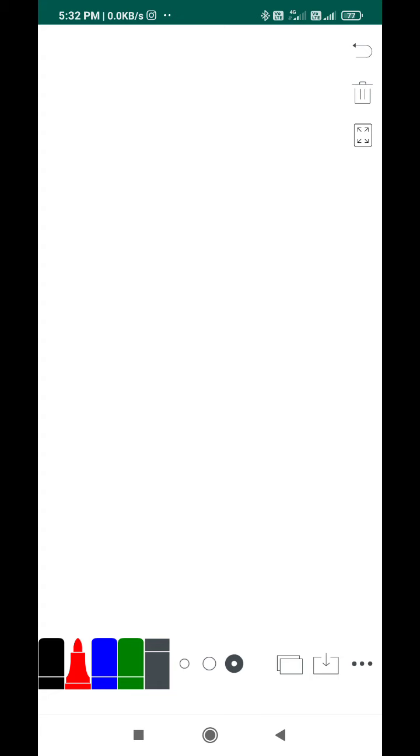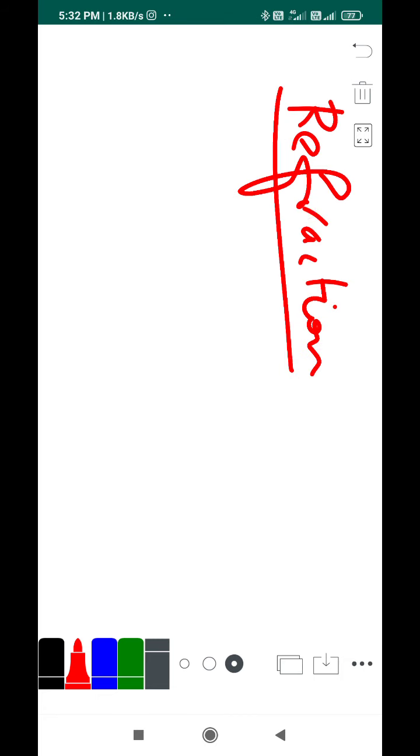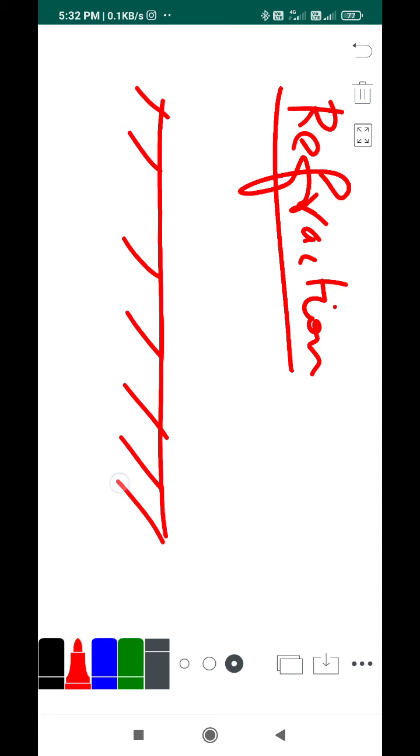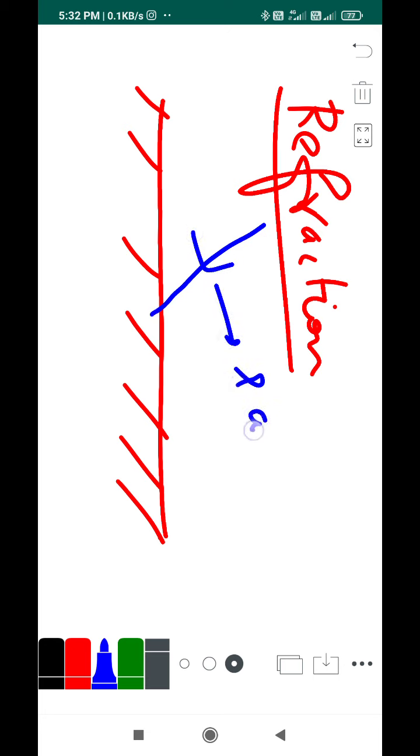we moved on to another interesting topic called refraction, right? I told you what refraction is. Consider you have a transparent surface like this. If a light ray falls on this surface, this is called a ray of light, right?